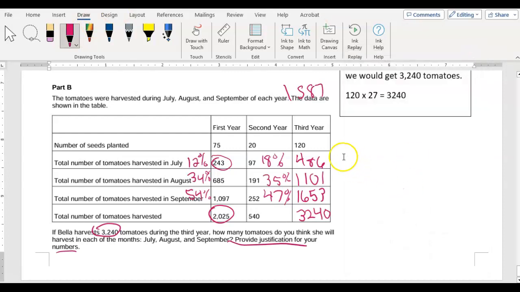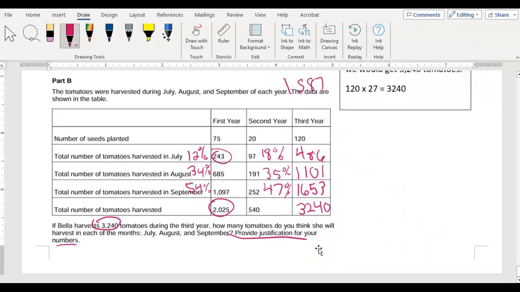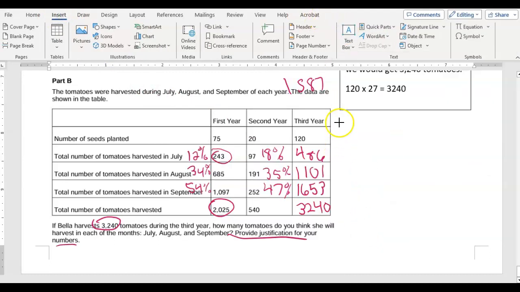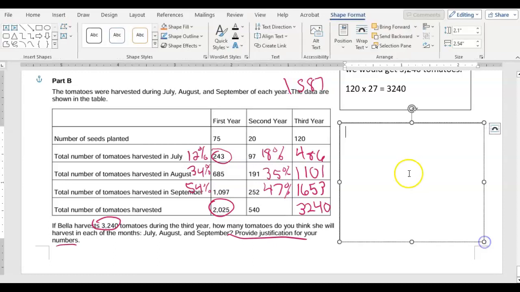Okay, so for this one, the key thing is that you have to be able to justify it, right? Because actually in the PARCC rubric, they give us ranges that they would count and include that would be giving you full points, right? So the most important thing is that you can explain how you got your numbers, right?